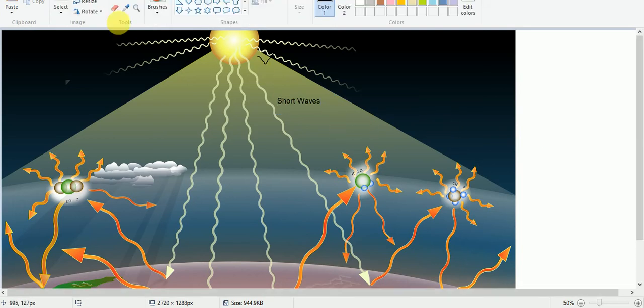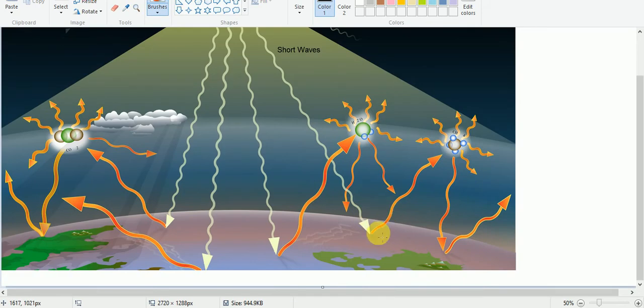Then this sunlight will be absorbed by the earth surface, and again it radiates back.